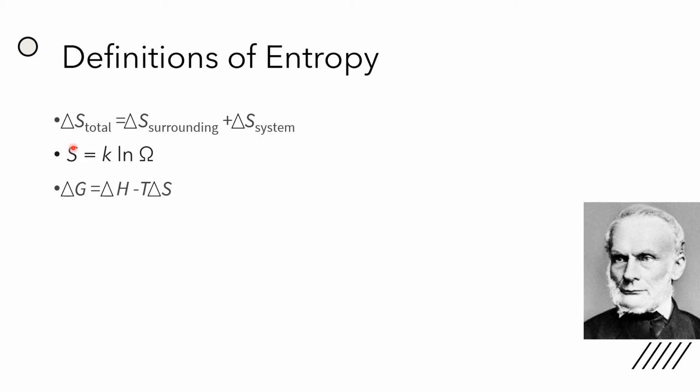So delta S total is equal to delta S surrounding plus delta S system, in which the total change in entropy of the universe is equal to the total change in entropy of the surroundings plus the total change in entropy of the system.